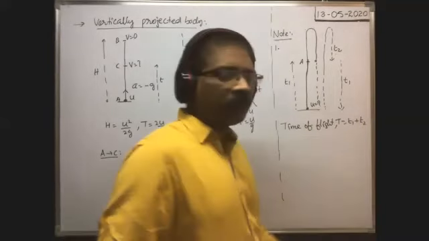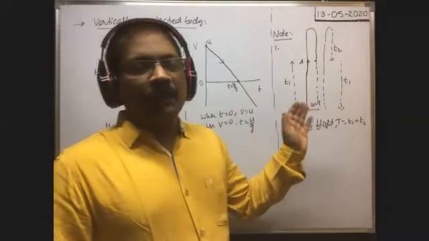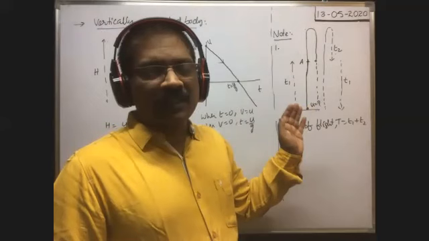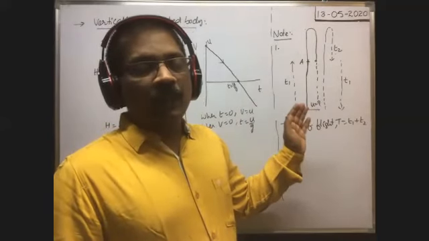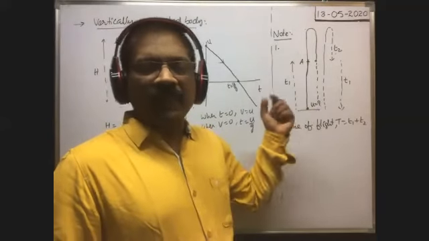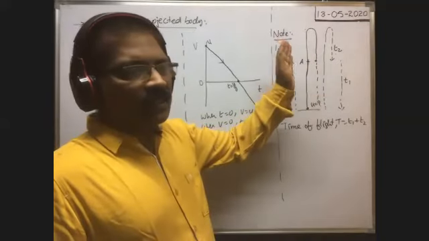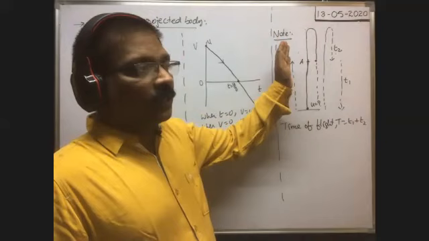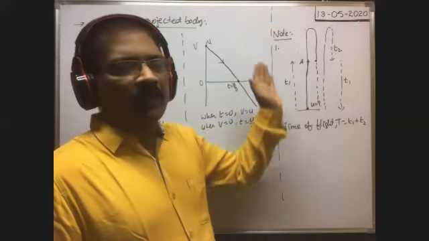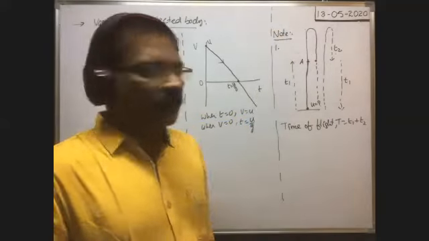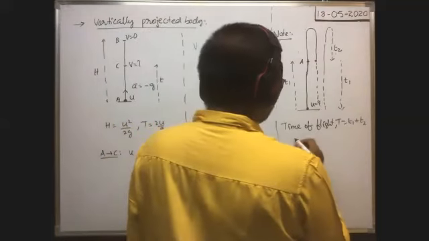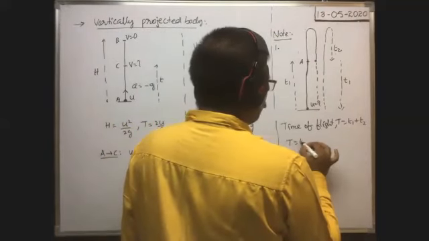What about T1, T2 there? These are the instants of time at which the body remains at the same place in case of a body thrown vertically upward. T1, T2 are the instants of time at which the body remains at the same point when it is thrown vertically upwards. That is very, very important. Therefore, time of flight T is equal to T1 plus T2.